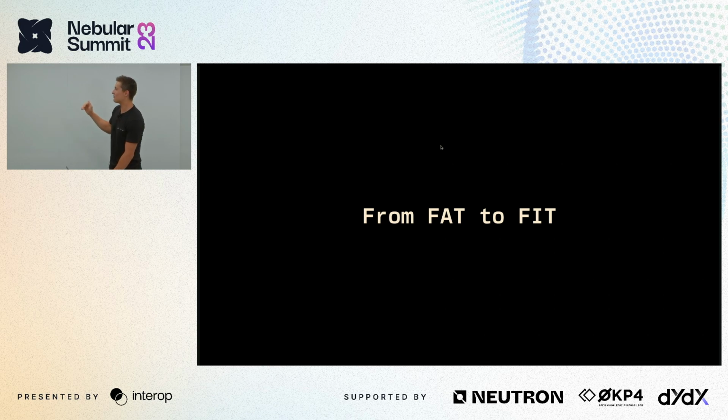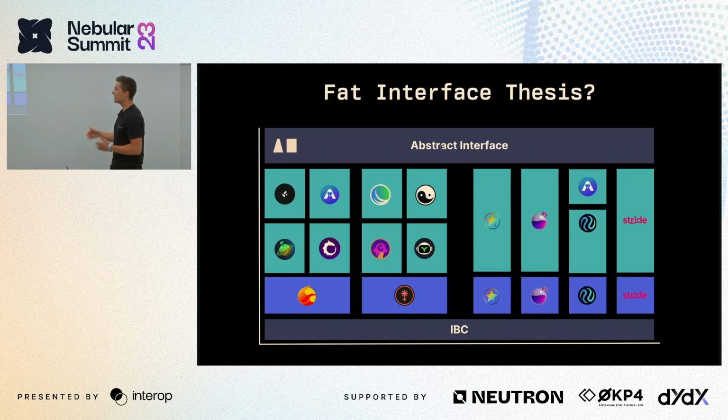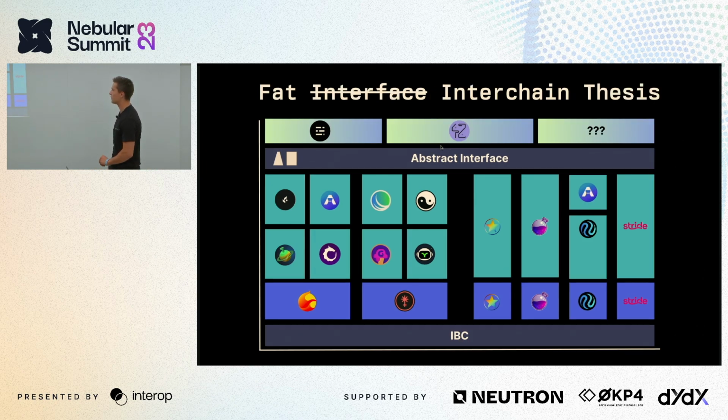And so how do we get from fat to fit, from the fat application thesis to the fat interface thesis? So with Abstract, we're trying to do this here, where the Abstract interface sits on top of each of these chains, each of these applications, and all of these services, and IBC is that common unifying protocol.